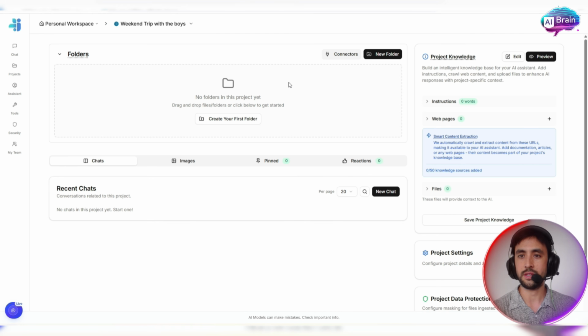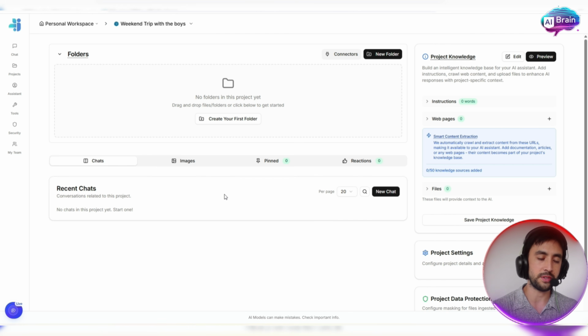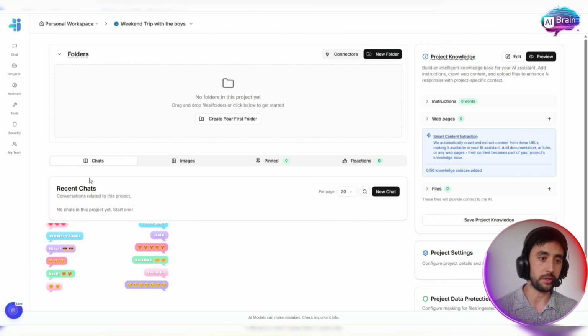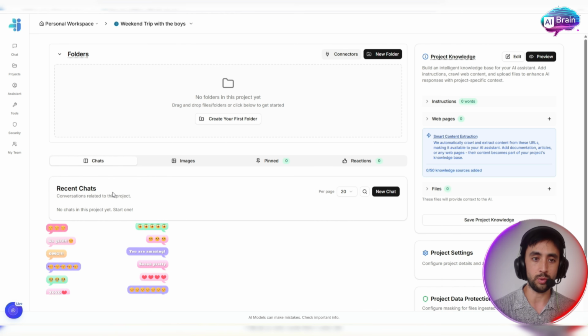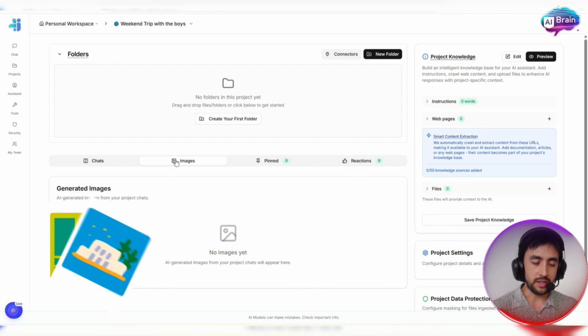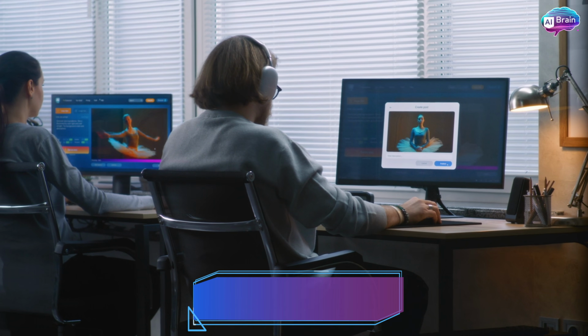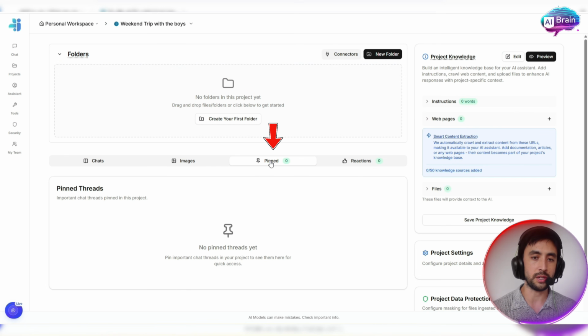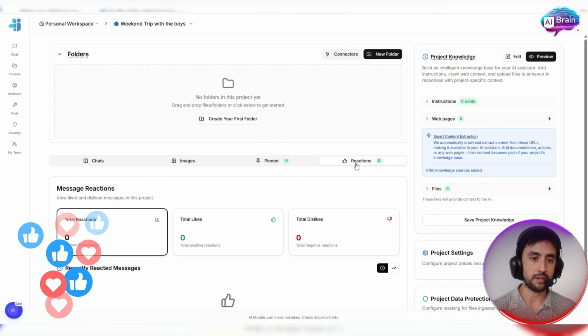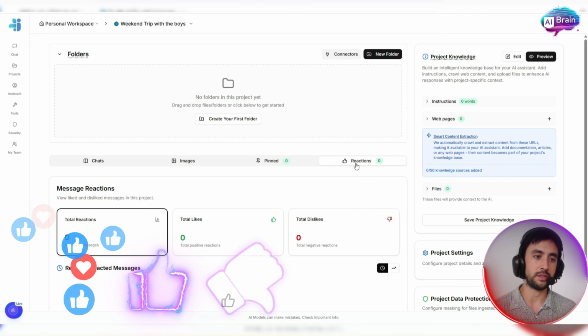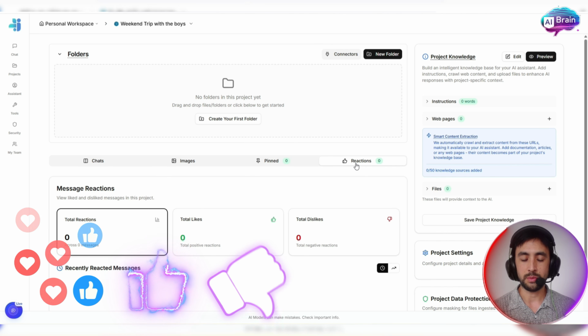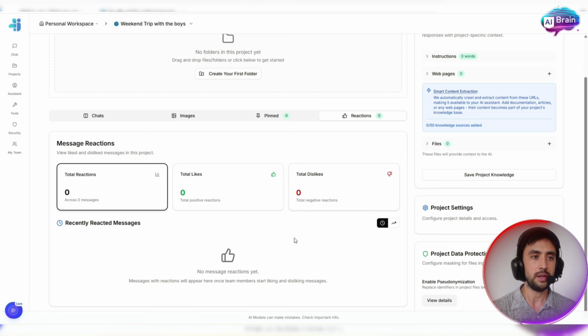So let's look at all the different things you can do. All right, you got all these different sections, right? Chat section here, okay, where your recent chats related to the project will come up. There's a separate section here for images, okay? So images, you can do AI generated images and stuff like that. That's helpful. Any useful information, we're going to pin it there, okay? So if any important stuff, anyone can pin something, it's going to pop up there, okay? After you invite them, of course. And then reactions, okay? Reactions, total likes, total dislikes, okay? Negative as well as positive, okay? Top things that we get up in the group as well.